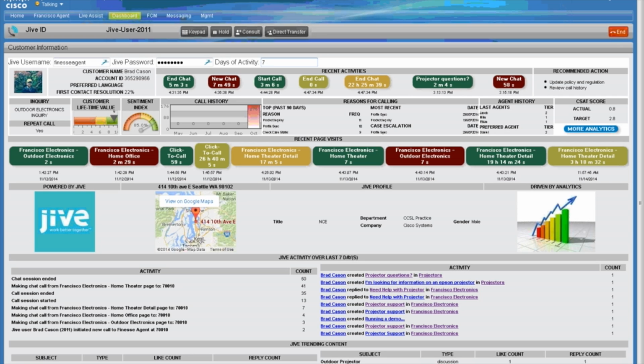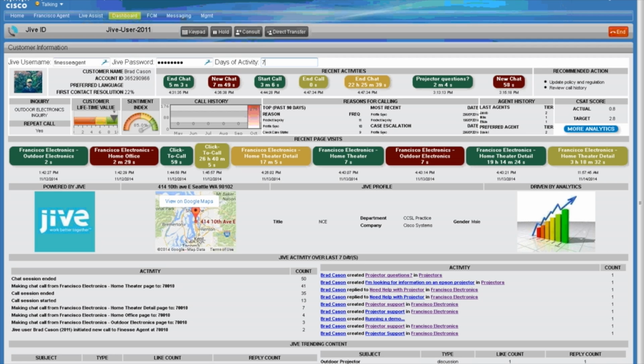So this is the kind of information I get as an agent, as somebody who received the call, so that I can have a more intelligent conversation with Brad. Now keep in mind, the whole point behind this is that Brad's account information just comes over across the line with his call into the contact center, so that anybody who gets involved with his call can have access to his information.